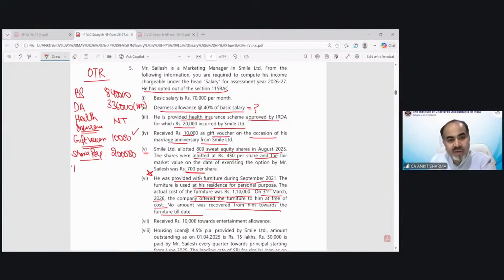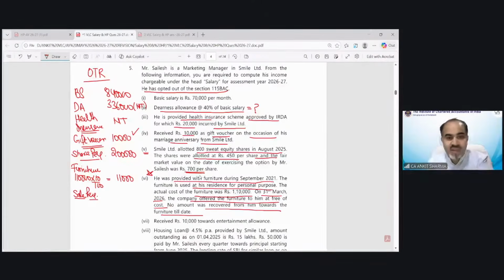First of all, the furniture value 1,10,000, 10%. That is for the full year. So that is going to be taxed 11,000. Now, because furniture falls under the category on which we have to apply the SLM provision, now the sale provision we have to apply as a perquisite.